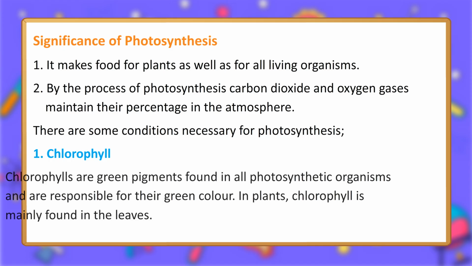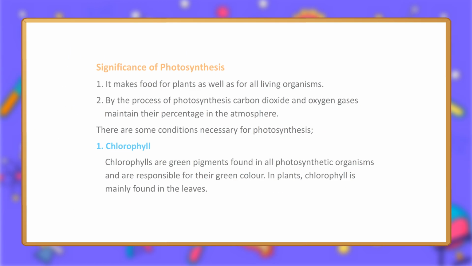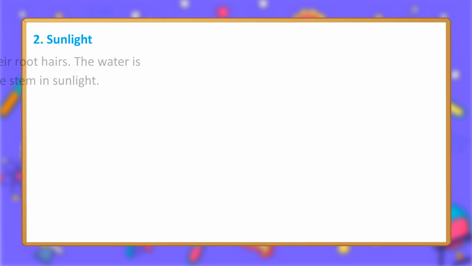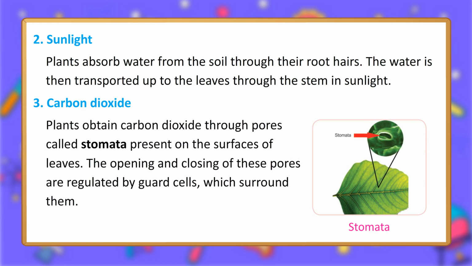1. Chlorophyll. Chlorophylls are green pigments found in all photosynthetic organisms and are responsible for their green color. In plants, chlorophyll is mainly found in the leaves. 2. Sunlight. 3. Carbon dioxide. Plants obtain carbon dioxide through pores called stomata present on the surfaces of leaves. The opening and closing of these pores are regulated by guard cells, which surround them.